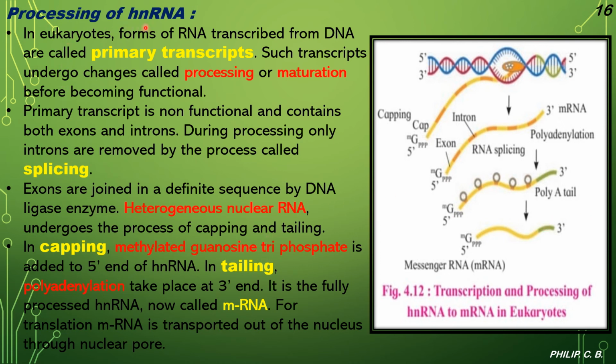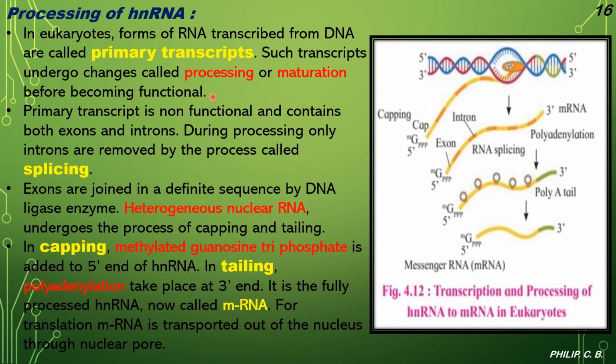So in processing of hnRNA, the forms of RNA transcribed from DNA in eukaryotes are called primary transcript. Such a transcript undergoes a process called processing or maturation before becoming functional.